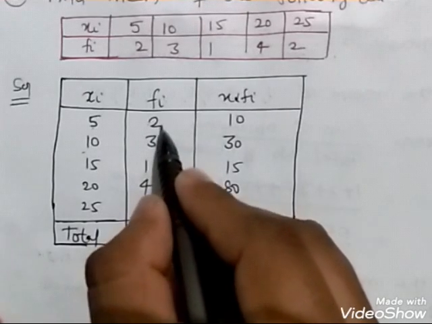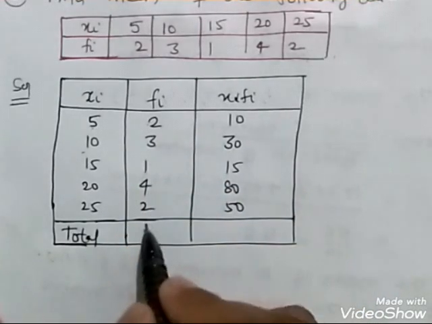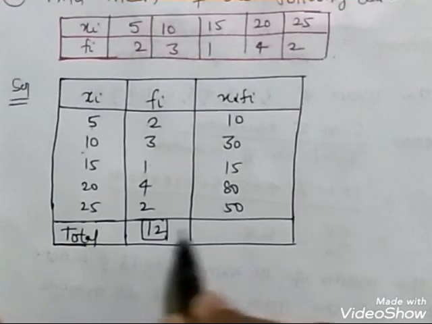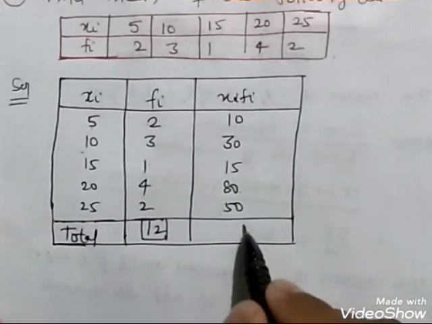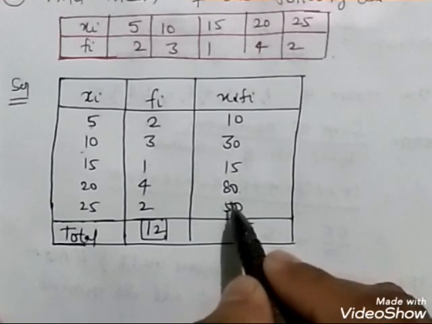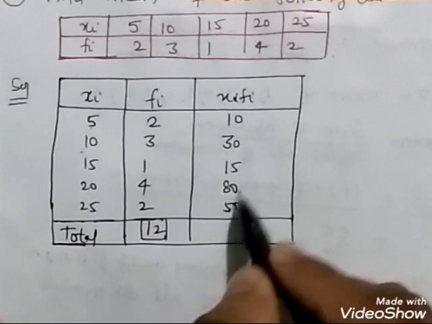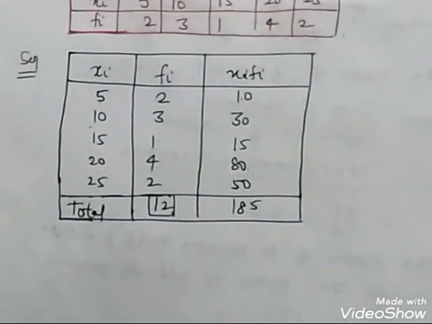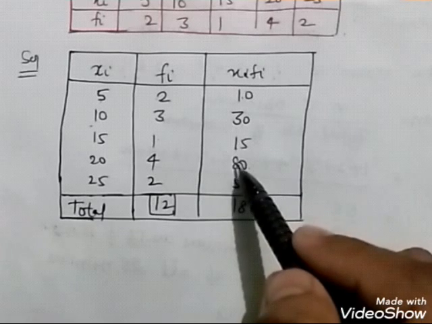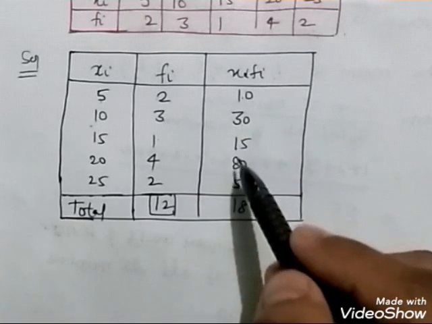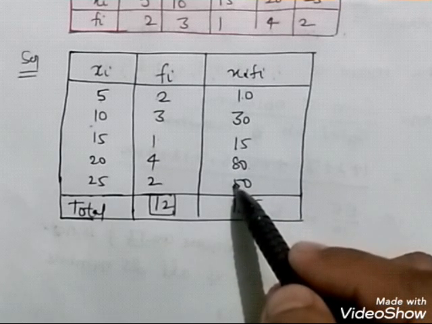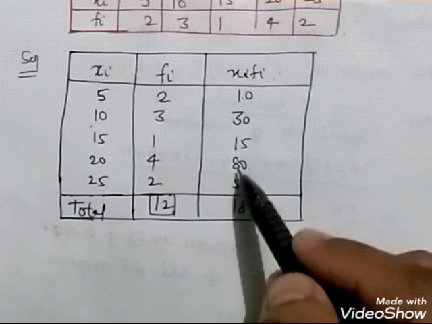Just make a total of it. 3 plus 2 is 5, 5 plus 1 is 6, 6 plus 4 is 10, 10 plus 2 is 12. This is 5, 8, 9, 14, 15, 18, 185 if I'm not wrong. 10, 30, 40, 50, 50 plus 100 is 150, plus 30 is 180, 185.